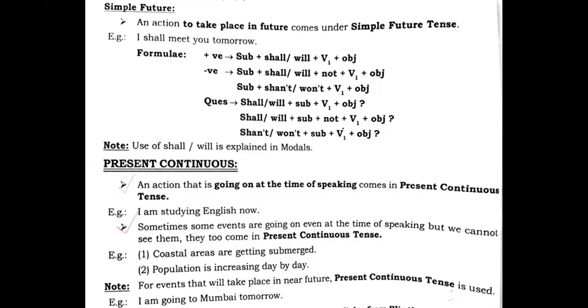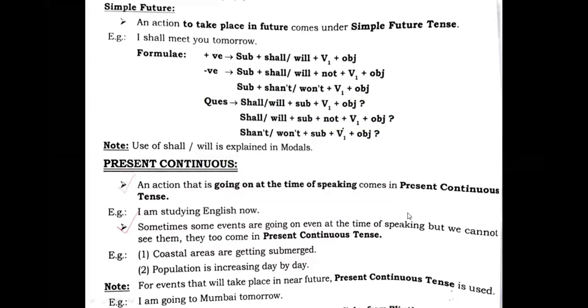Now we need to note down a point: for events that will take place in the near future, present continuous tense is used. Now you see, students, this is going to be very important. Why? Because the same use was there in present indefinite or simple present tense. Events that will take place in the near future come under present continuous tense as well as present indefinite tense.